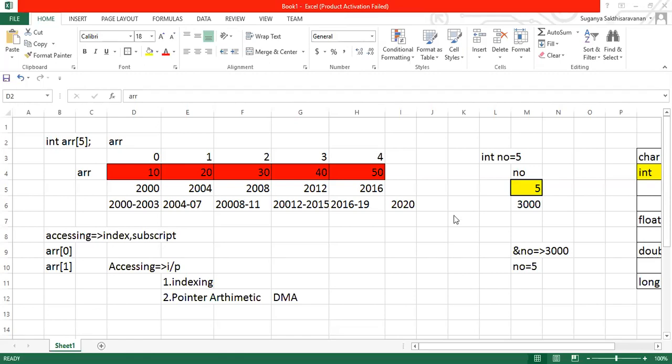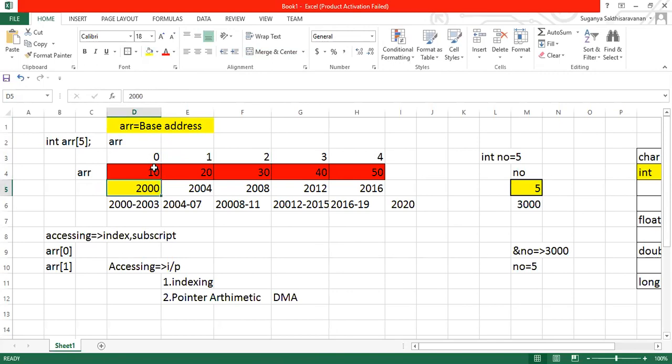Okay, listen. When I call ARR, ARR always denotes the base address. This is the important point in case of an array. When you call the array name, it points to the base address. Got it? By default it points only to the base address. If you ask what the base address is, this 2000 is the base address. So when I call ARR, it will point to the base address.